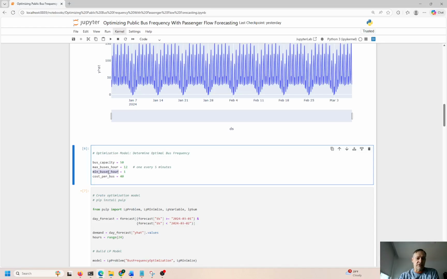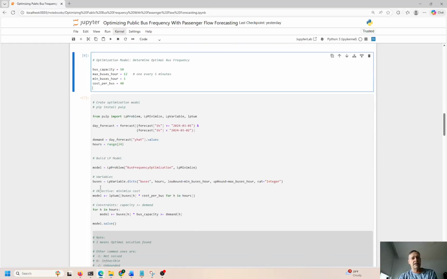Minimum buses per hour is 1. Okay, so off peak, we're going to have at least 1 bus. During peak, we're going to have more. And the cost to run the bus in terms of the cost for the operator of the bus plus fuel that the bus consumes to run through the route is $40. Okay, these are just inputs, somewhat arbitrary, but pretty realistic.